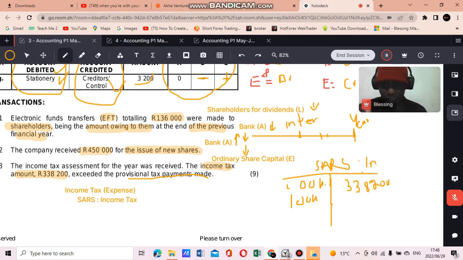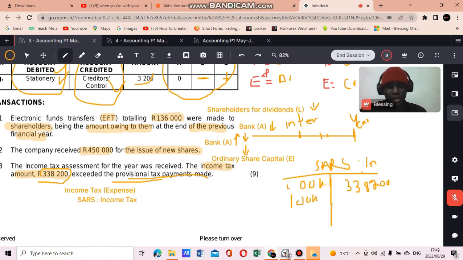So here they say the income tax assessment for the year was received. The income tax amount to 338,200 exceeded the provisional tax payment made, right? So I think we'll deal with this properly when we deal with this account of SARS, but usually what happens when the amount that SARS determines as income tax at the end of our financial year exceeds provisional payment, we have additional liability, meaning that we still have a balance we need to pay over to SARS, right, which is a liability. But we'll get to that, right?